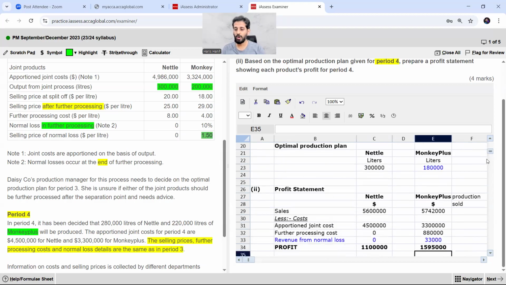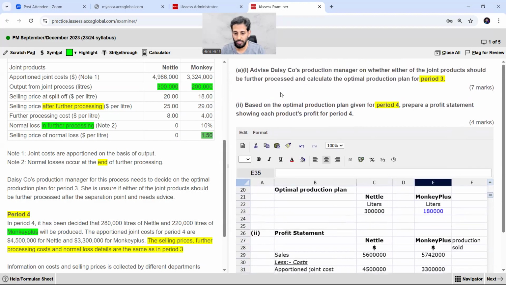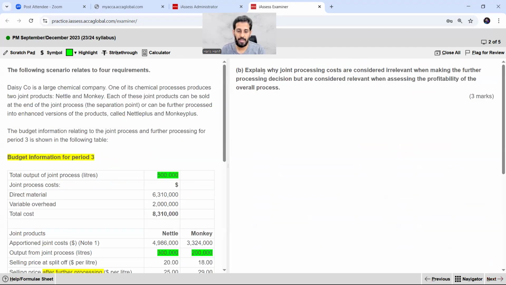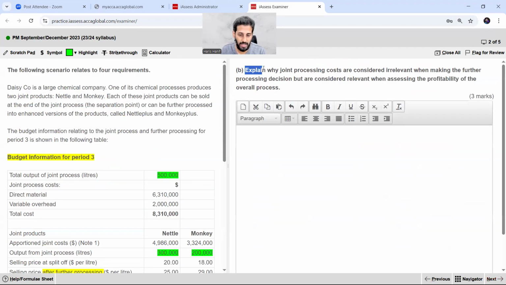Now we have to go for part B. It would be in the next slide. It's my part B. Now the question is asking for the explanation. Explain the reason why, it is for 3 marks, right? Explain the reason why joint processing costs are considered irrelevant.